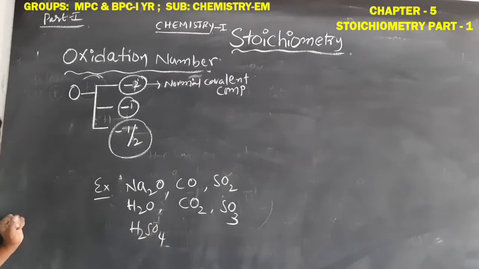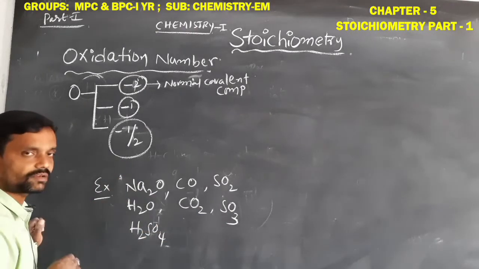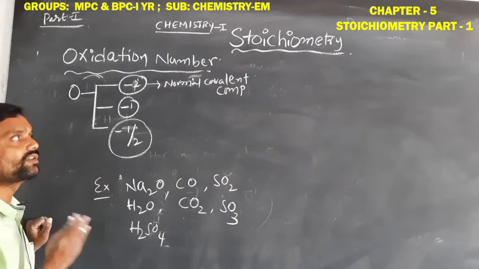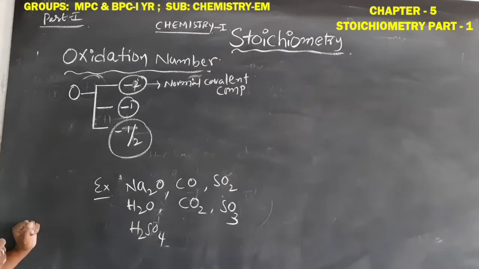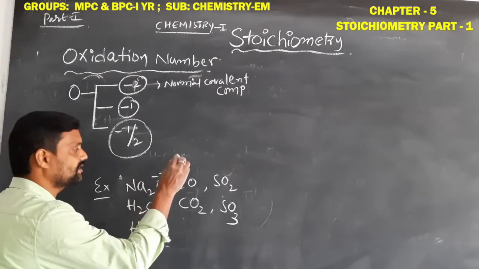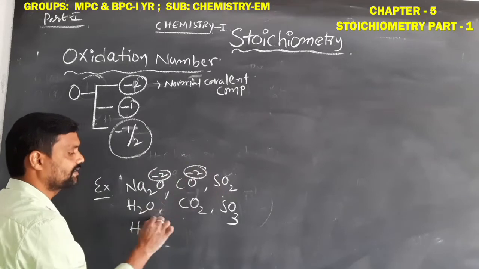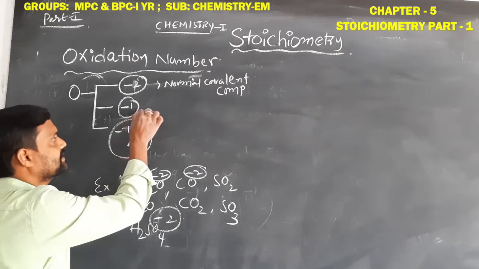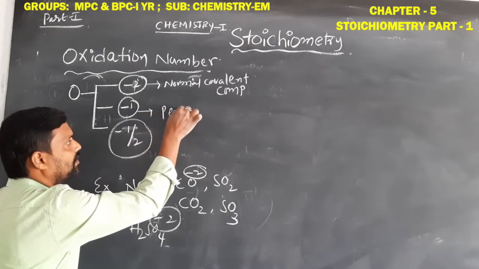In all these compounds, oxygen is involved in covalent bonds, which is why they are called covalent compounds. In these compounds, oxygen's oxidation number is -2.